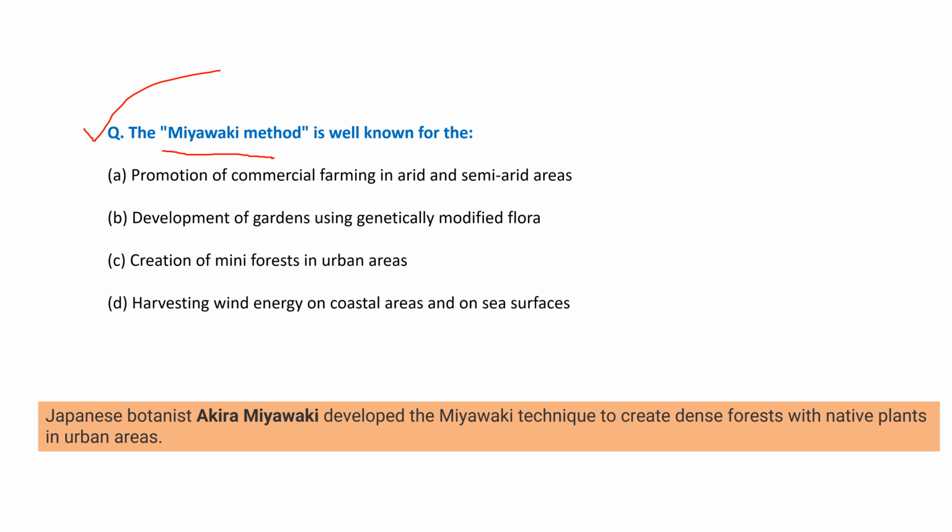Promotion of commercial farming in arid and semi-arid areas. Wrong answer. Development of gardens using genetically modified flora. Wrong answer. Creation of mini forest in urban area. Right answer. Harvesting wind energy on coastal areas or on sea surface is the wrong answer. So the right answer is the creation of the mini forest in urban areas.